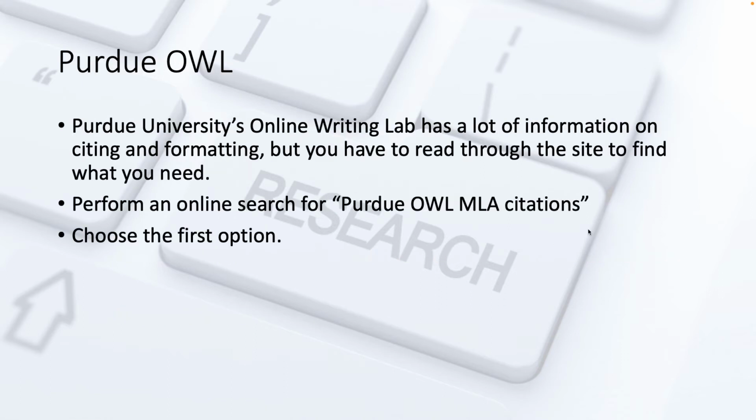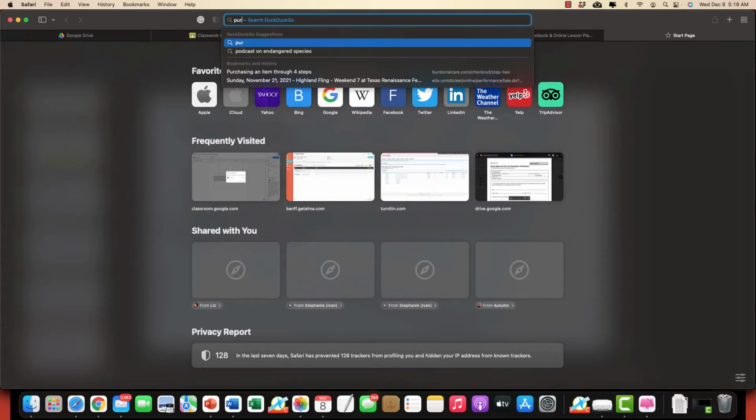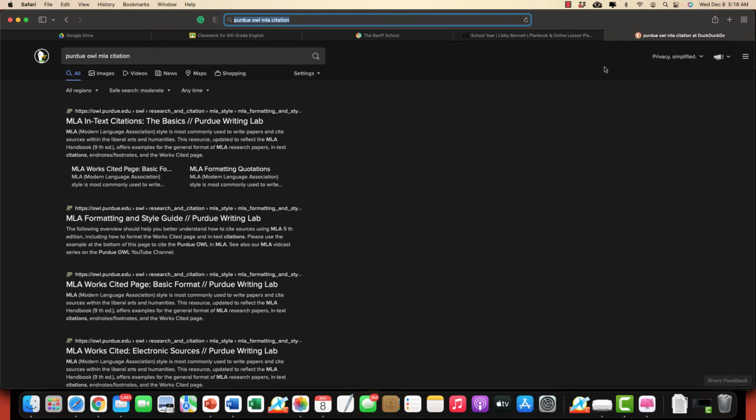The place I always tell students to go to check for citations and how to do it is the Purdue OWL MLA Citations. Okay, so if I just put it in here, Purdue OWL MLA Citation, it would work in Google, DuckDuckGo, any kind of search engine. It doesn't have to be anything specific. It's typically the first source, MLA. This one says MLA in-text citations. This is the formatting style. This is the works cited page. Well, because we're doing the works cited page, I know I'm going to go here.